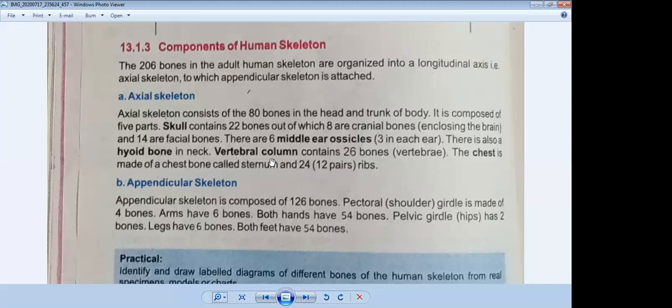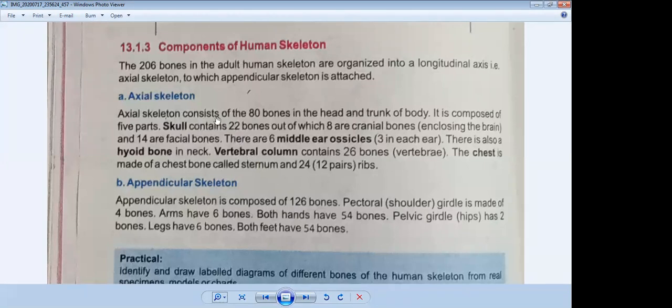So if you want to learn the axial skeleton, keep in mind that it consists of 5 parts. First, your skull. After the skull, your ears. After the ears, your neck, meaning the hyoid bone. Then your vertebral column, 26, and the last one is your chest, and the bone which separates your two lungs, that chest bone, is called the sternum. So keep in your mind what the axial skeleton is.